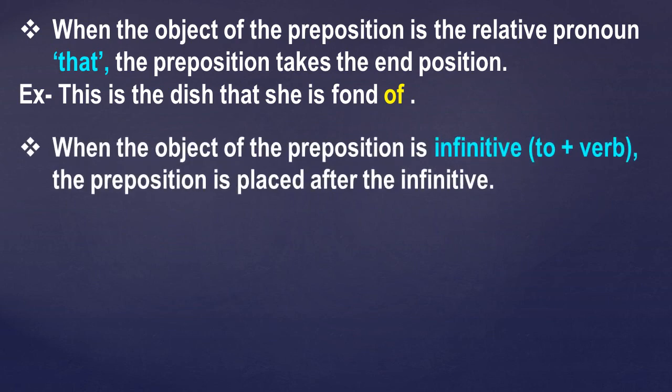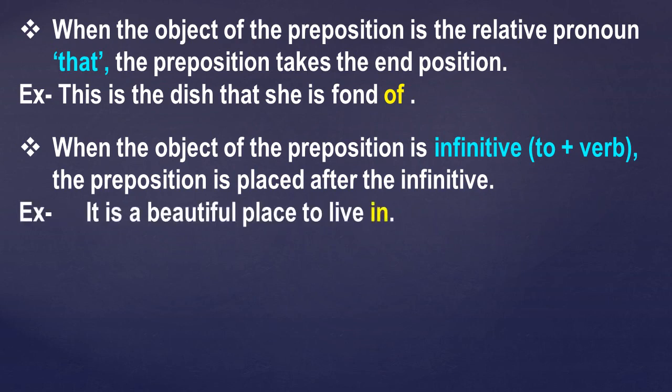Next case is when the object of the preposition is an infinitive. Infinitive is to plus the first form of the verb. The preposition is placed after the infinitive. For example, it is a beautiful place to live in. Here the infinitive is to live, to plus first form of the verb, so we have placed the preposition at the end of the sentence.